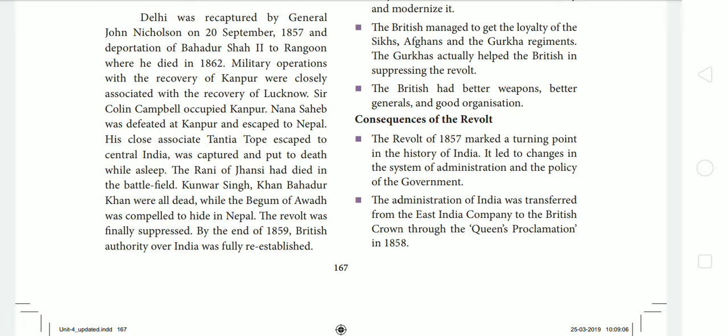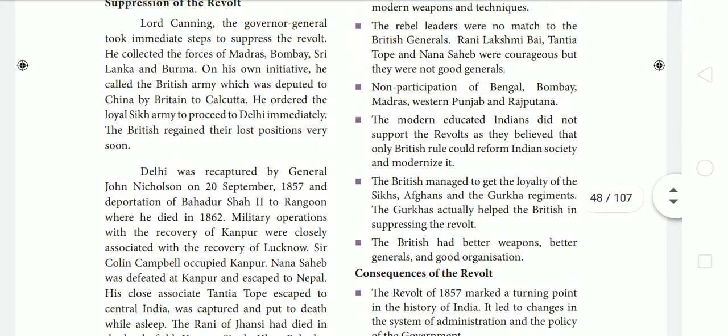Then the Rani of Jhansi died in the battlefield, and Kunwar Singh and Khan Bahadur Khan were all dead, while the Begum of Awadh was compelled to hide in Nepal. So the revolt was finally suppressed by the British. By the end of 1859, the British authority over India was fully re-established. So the British suppressed the revolt which took place in 1857.